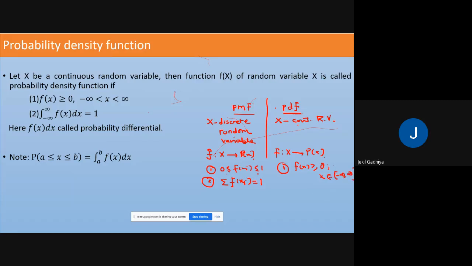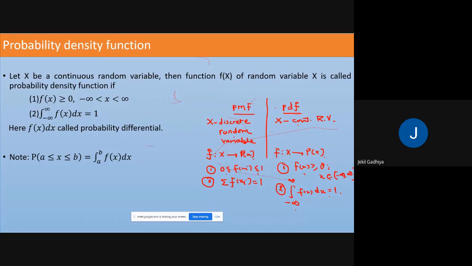The second condition is the integration from minus infinity to infinity of f of x dx equal to 1. So for a probability density function, the condition is that the value of the function is greater than or equal to 0, and the integration of the function over the interval minus infinity to plus infinity must be equal to 1.